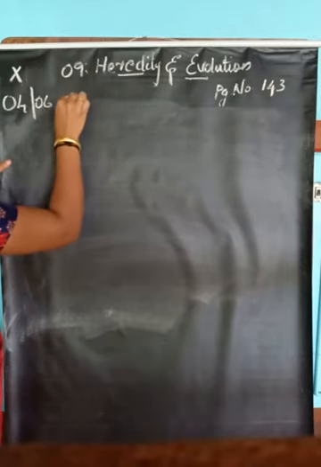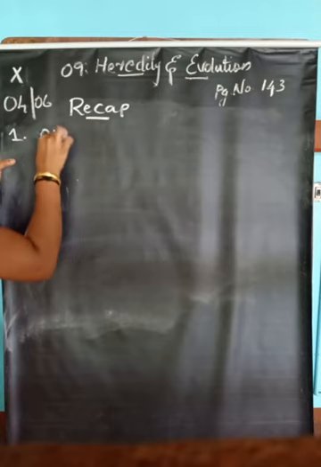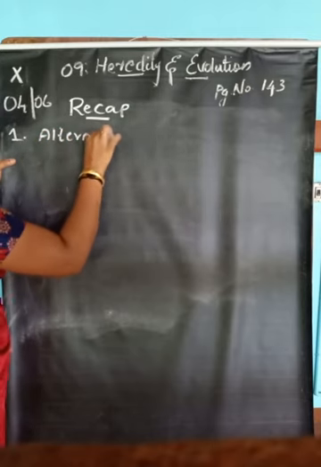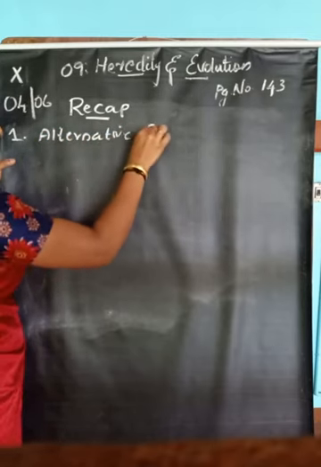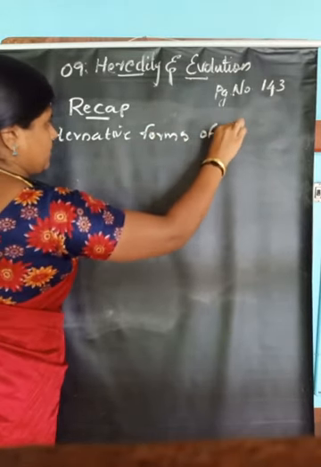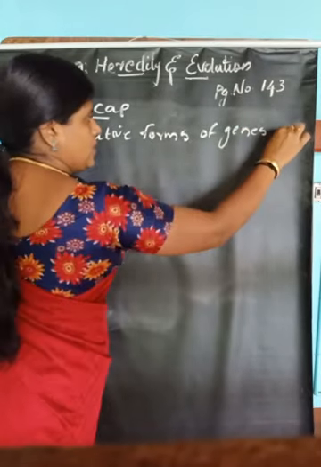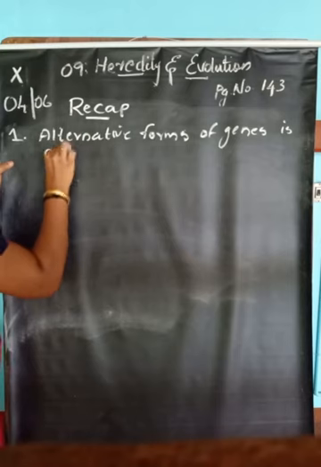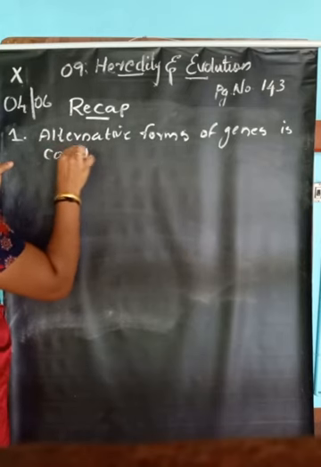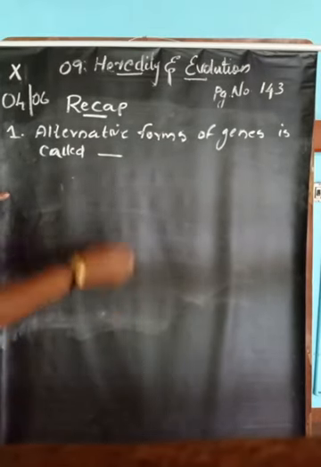Now the recap questions. Question number 1: the alternative forms of genes are called dash.